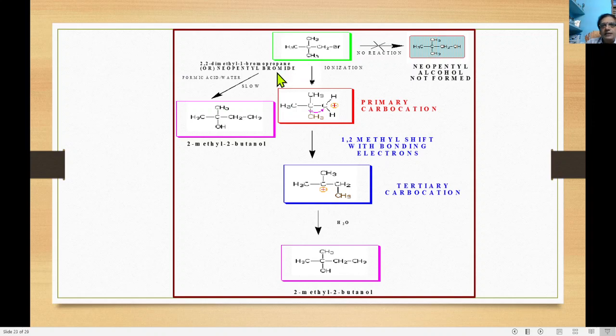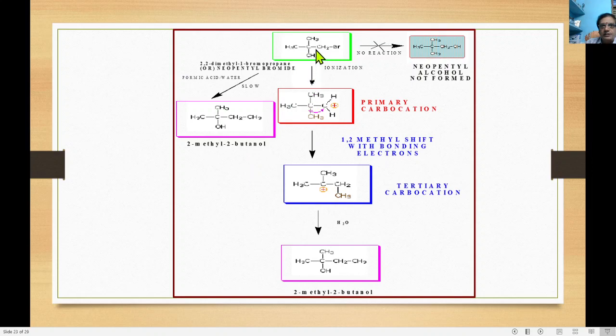If a direct transformation were to take place like this, it would appear as neopentyl alcohol, meaning the bromo group converts into OH. But this transformation does not take place in any way during the reaction. So neopentyl bromide cannot convert into neopentyl alcohol, whereas it converts into 2-methyl-2-butanol.